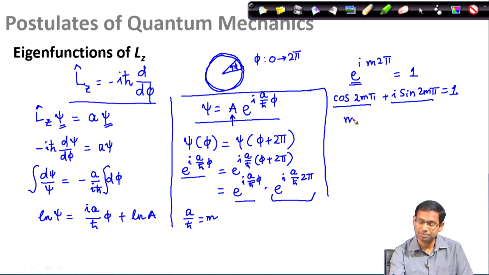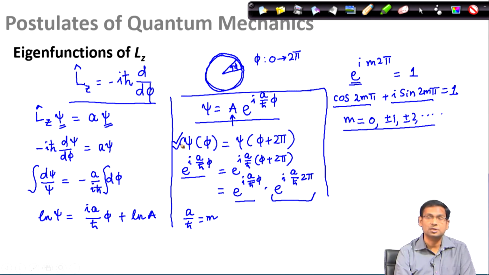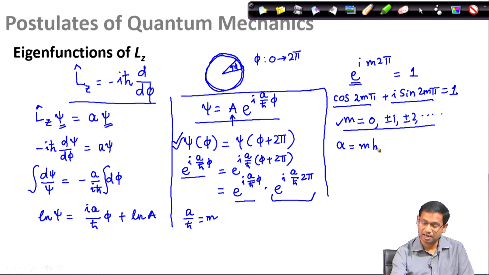It is simple to see, because if I take m as 0 or plus or minus 1, plus or minus 2 and so on and so forth, I can see that the sine function will become 0 for any of these values of m, and the cosine function will become 1 for any of these values of m. So, therefore, what I obtain is that if I want to ensure this condition is satisfied, then I have to have these fixed values or these discrete values of m as the eigenvalue, because my eigenvalue A is defined as m into h bar.